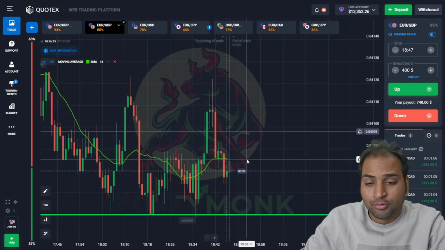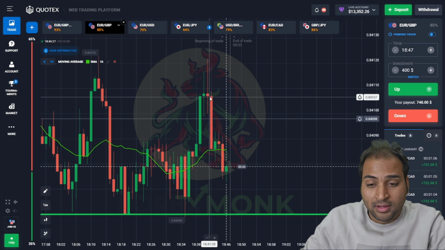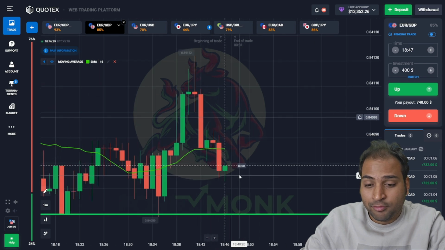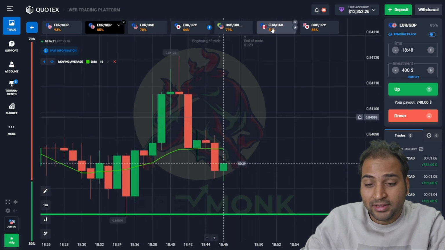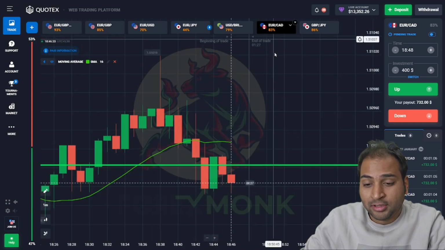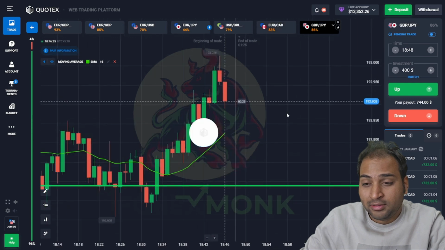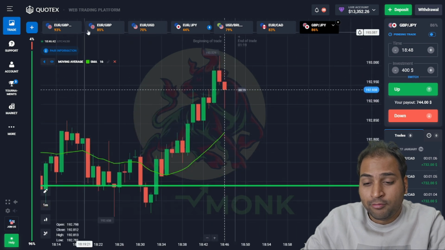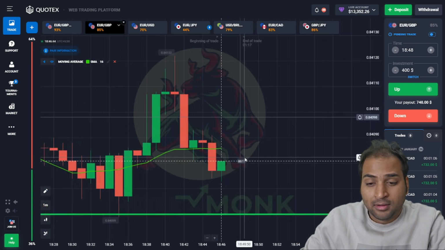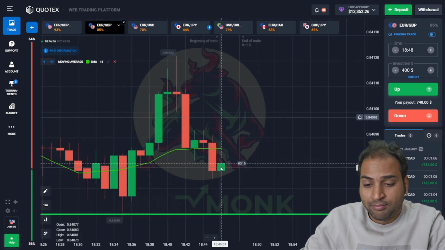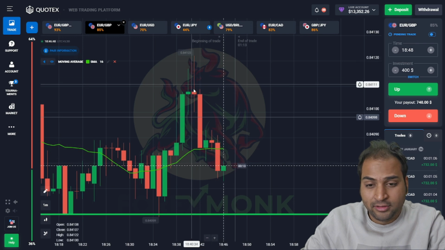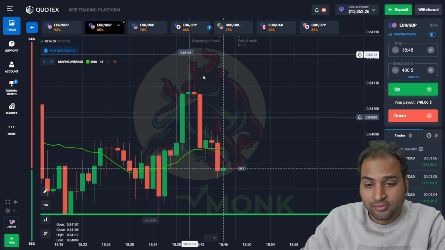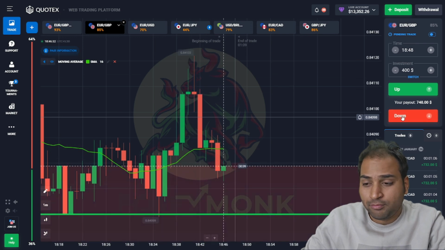The strong downward movement was here, so this candle was green by coincidence. Let's move to the euro GBP currency pair. The trend is showing a downward movement, again a red candle here. If you are watching the euro CAD currency pair, the GBP JPY, the upward movement was here up to this point. Now we are witnessing the mix trend here. All right, the euro GBP currency pair is showing the strong downward direction movement.